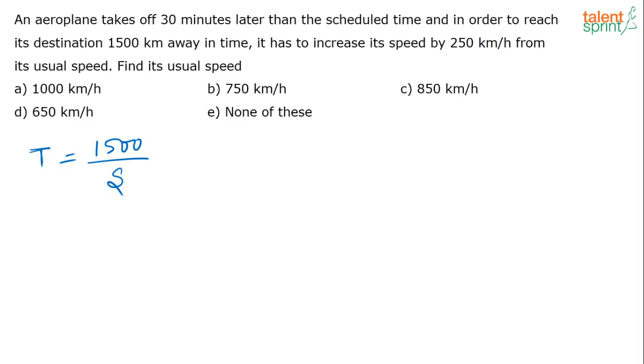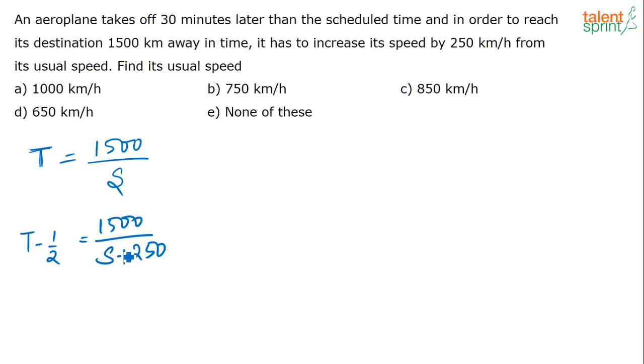Now what is happening? He is increasing his speed by 250 kilometers per hour, and he is leaving 30 minutes later, correct? So what has happened now? 1500 divided by s plus 250, right? So this is the case. Now actually in what time is he reaching now? See, he is actually leaving 30 minutes later, correct? But he is reaching on the correct time. So what does that mean? See, earlier he was taking t hours traveling with this speed. Now actually he is only taking t minus half hours, correct? Because what has happened? He has left late, correct? He has left half an hour late but increased his speed by 250 to reach on time.